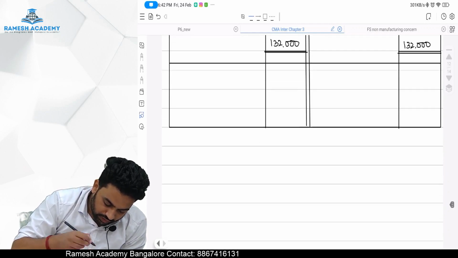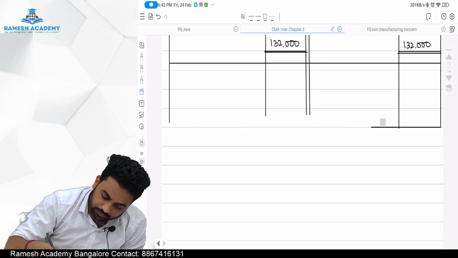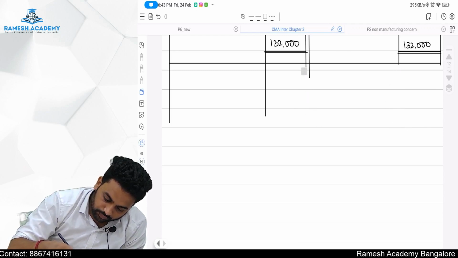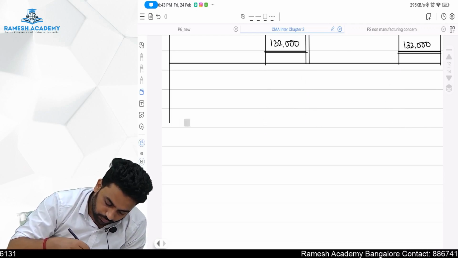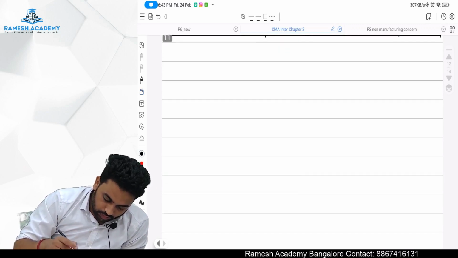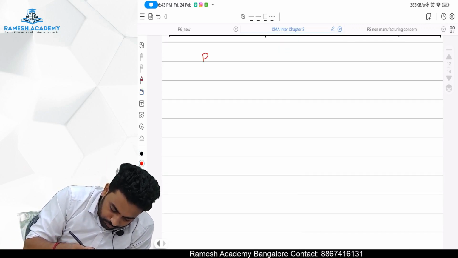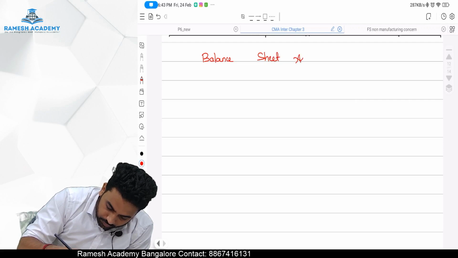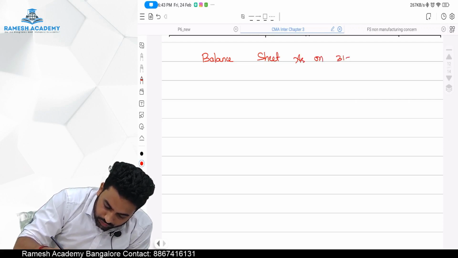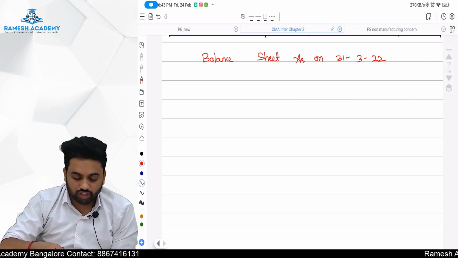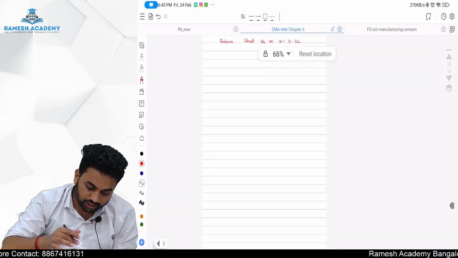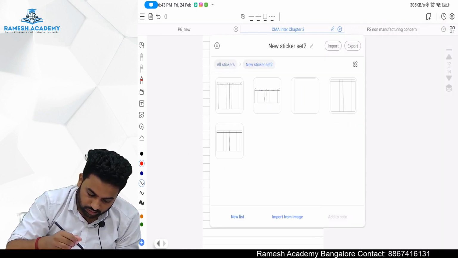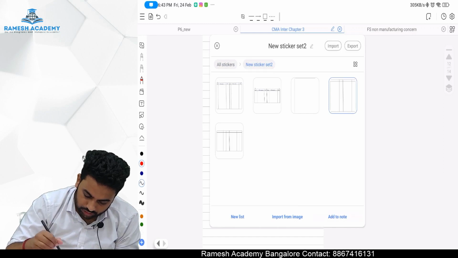So the last thing that is pending is the balance sheet as on 31/3/22. Listen, balance sheet as on, not balance sheet for the year. The balance sheet on that particular date we are going to give. So balance sheet as on it is. Okay.